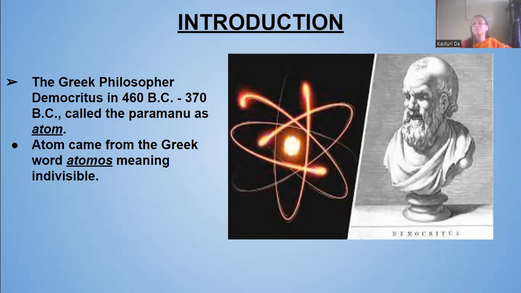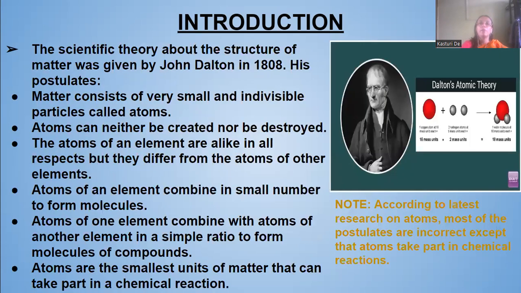He called the paramanus atoms. The word came from the Greek word atomos, which means indivisible. From atomos we call it atom.